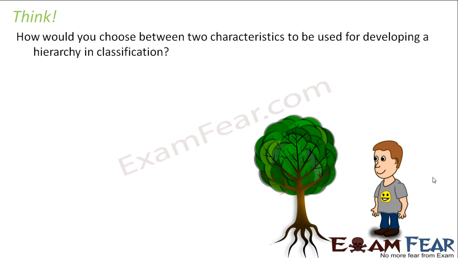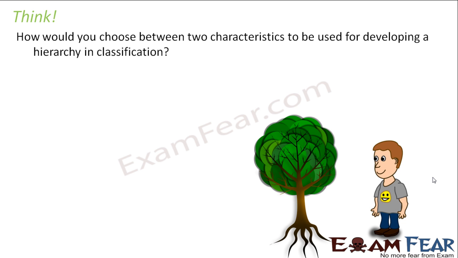Now, based on whatever we have studied so far, can you think about this? How would you choose between two characteristics to be used for developing a hierarchy in classification? That means, let us suppose if you have to classify objects, how would you know from where you should start your classification? For example, in this case also, the first classification started with kingdoms, right? First, the living organisms were divided into 5 kingdoms. Then each kingdom was divided into phylum. Then each phylum got divided into classes. So how did this start? I mean, how would you determine that hierarchy?